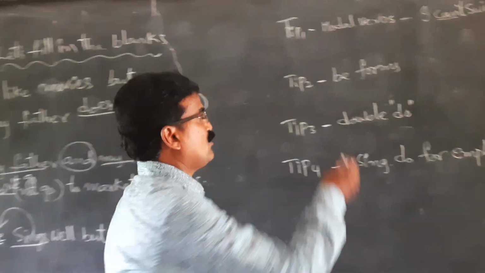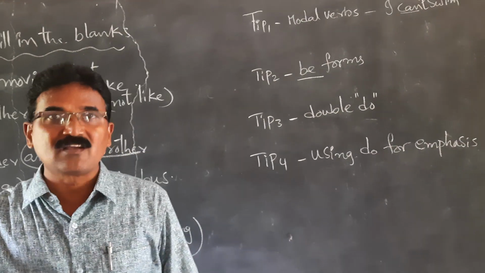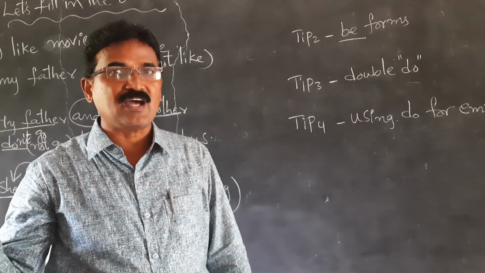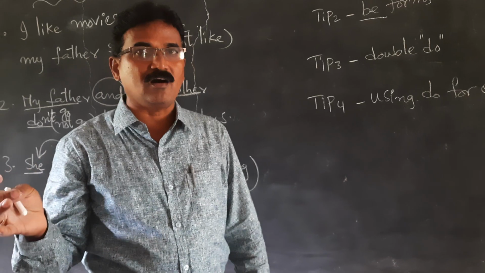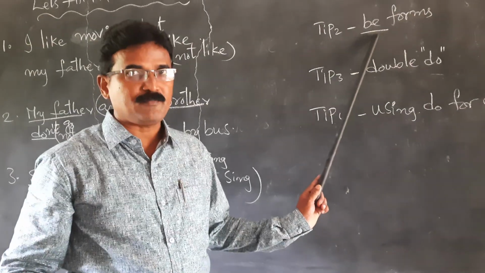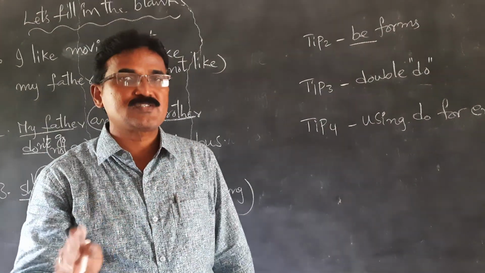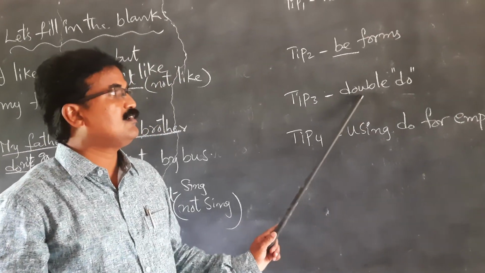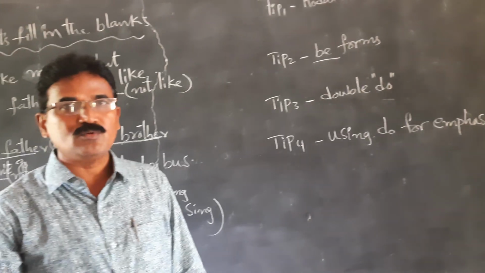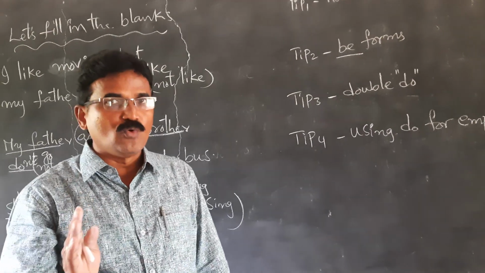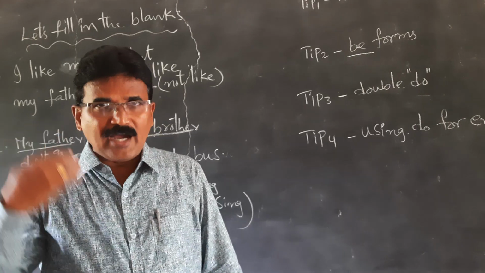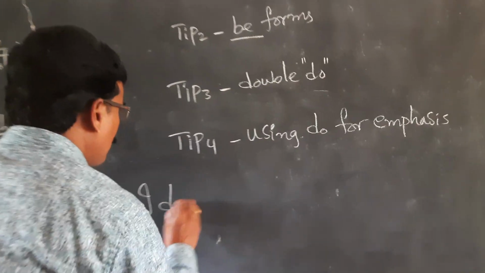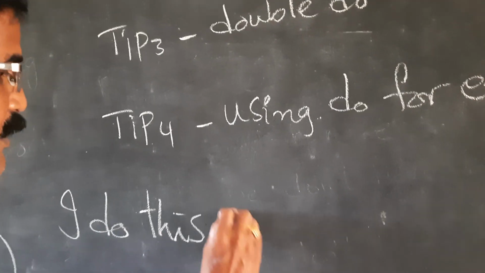So am is a be form verb. He is a singer. She is an engineer. Here am, is, are are forms of be. So we do not use do not or does not with the be forms. Now, double do. What's this double do? Double do means I do this work regularly.